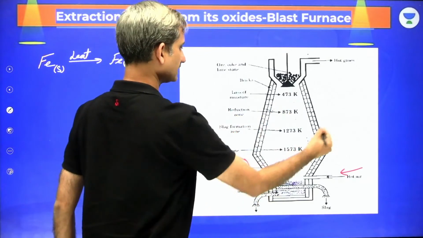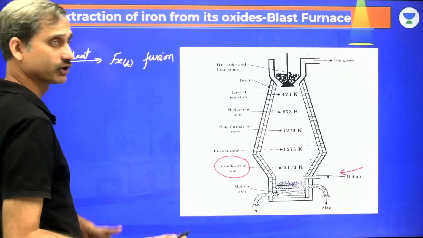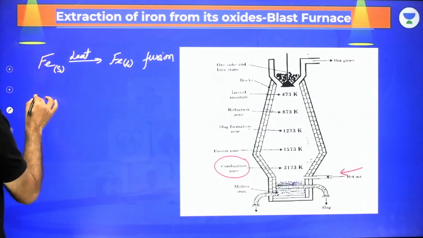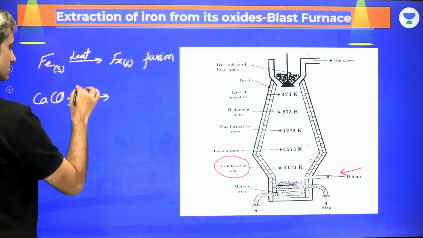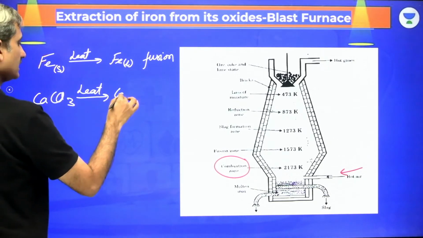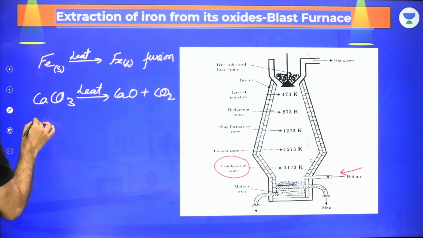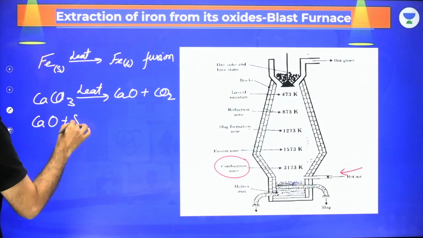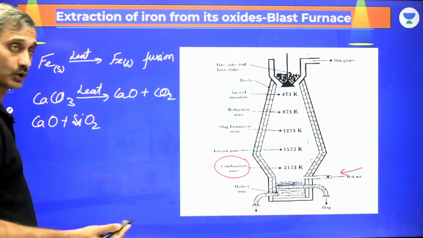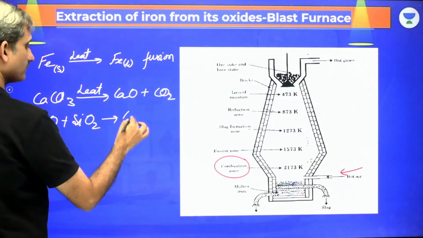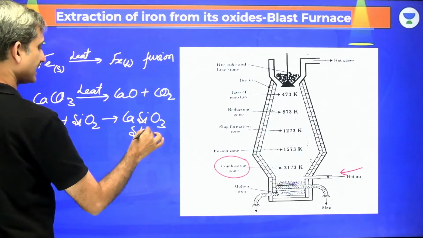Above that, at 1273 Kelvin, is what we have as the slag formation zone. The slag formation zone has many reactions taking place. CaCO3 first gets heated up to form CaO plus CO2. This CaO reacts with the silica present in the ore as an impurity to form CaSiO3. Now, this is what we have as the slag.